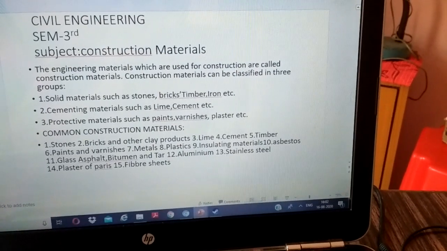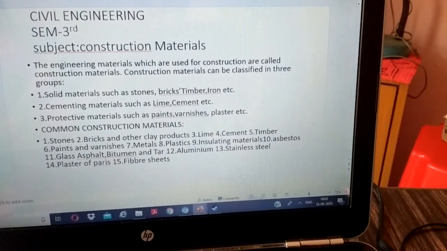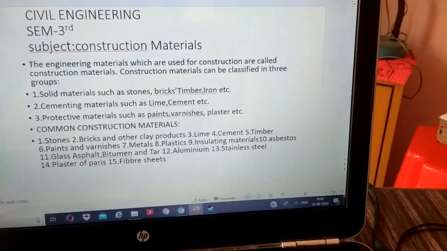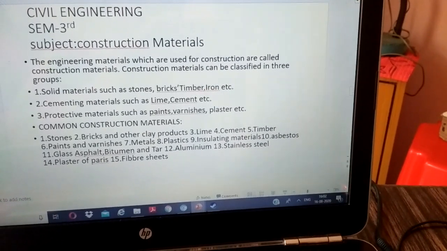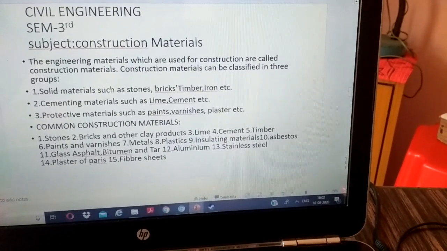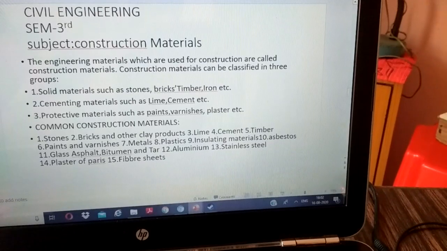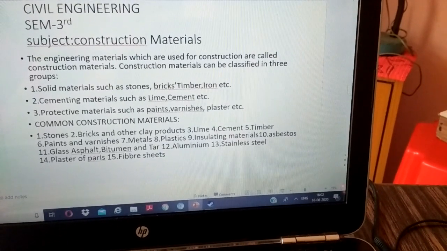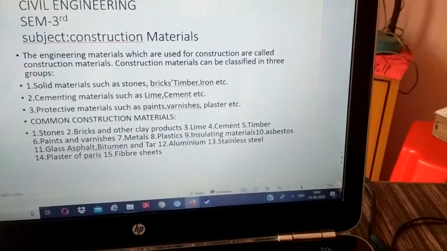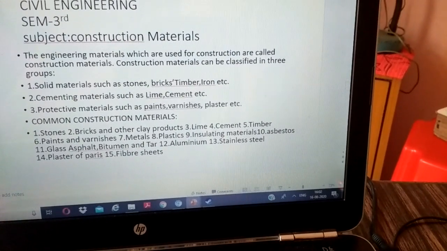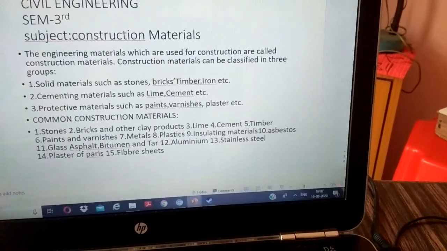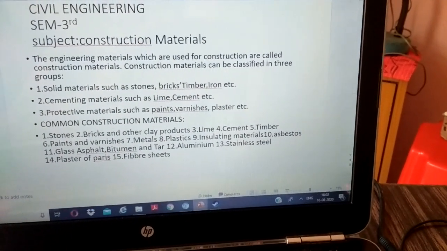The common construction materials are: number one, stone; second, bricks and other clay product; third, lime; fourth, cement; fifth, timber; six, paints and varnishes; seven, metals; eight, plastics; nine, insulating materials; 10, asbestos; 11, glass, asphalt, bitumen and tar; 12, aluminium; 13, stainless steel; 14, plaster of Paris; and 15 is fiber sheets.